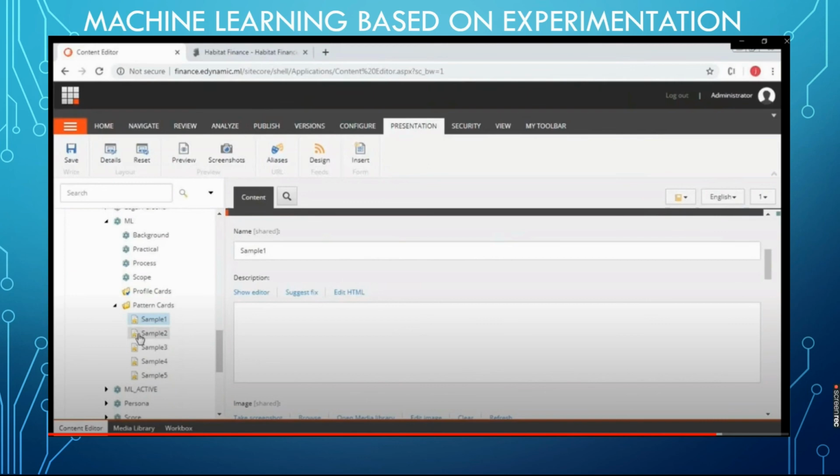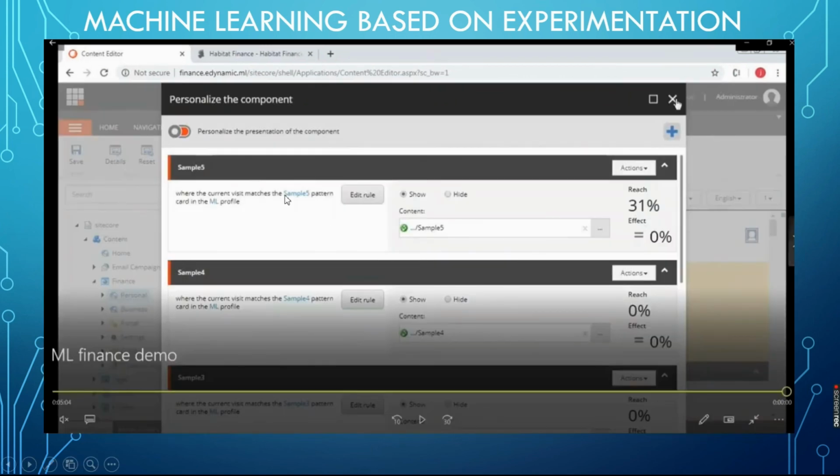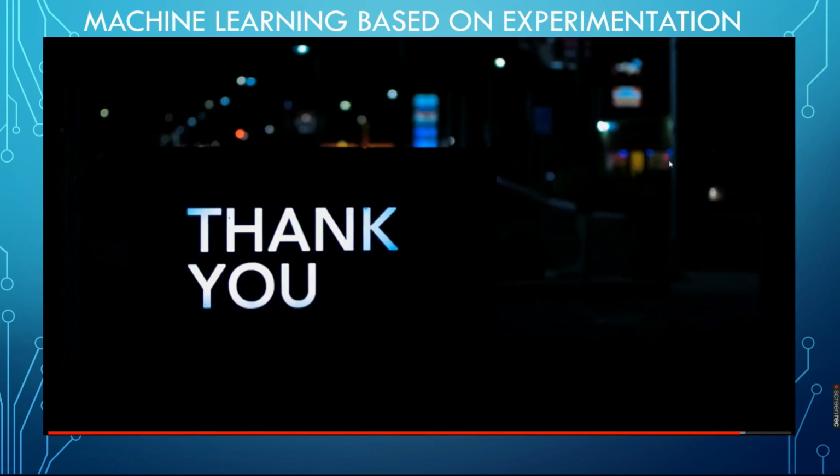Based on the points, it will create patterns automatically in the CMS. We are implementing personalization using these pattern cards. For sample 5 I show this content, or for sample 4 I show this content. Likewise, I am personalizing based on the machine learning output, this predictive output.